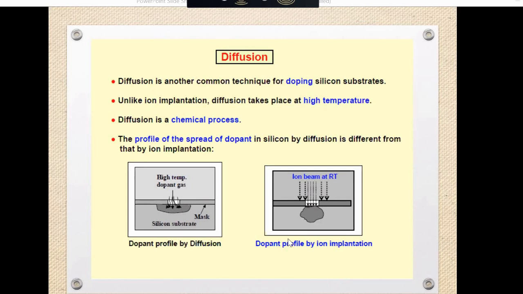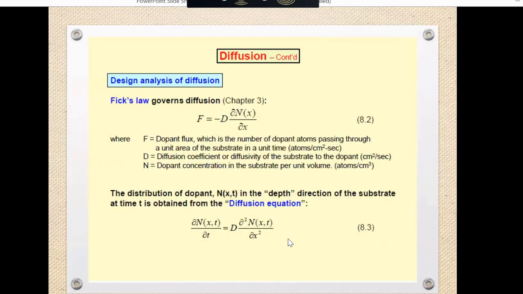So Fick's law is used to find, or govern, the diffusion flux for the diffusion process. So what is F? Here F is the dopant flux, which is the number of dopant atoms passing through the unit area of the substrate. So we have to find that dopant flux. For that we will require the diffusion coefficient, or the diffusivity, of the substrate. N is the dopant concentration. So this is about the dopant flux.